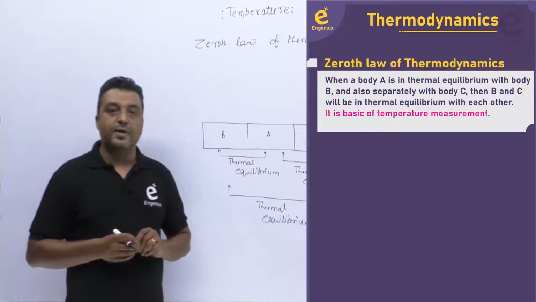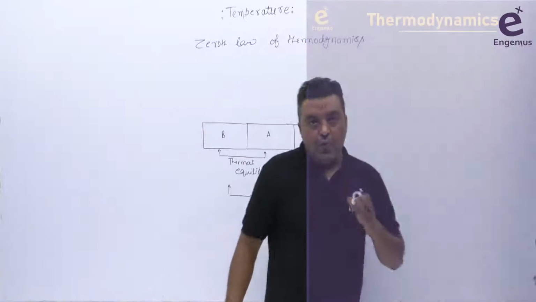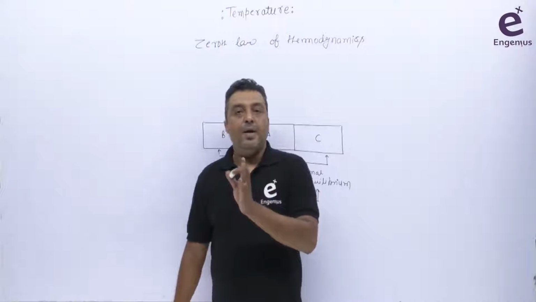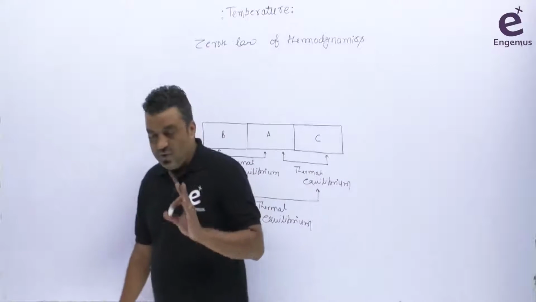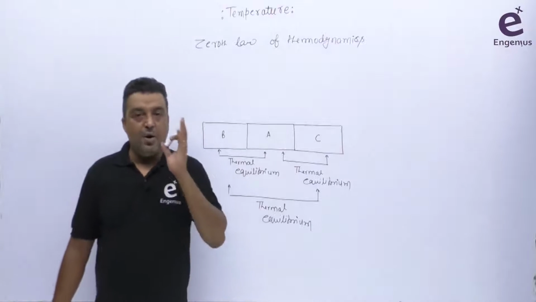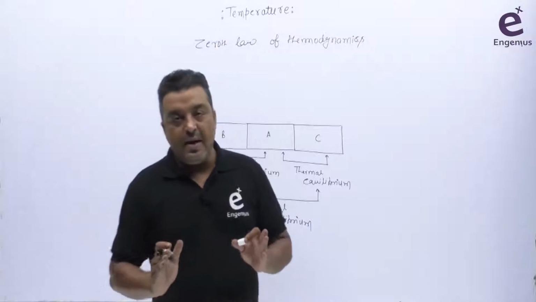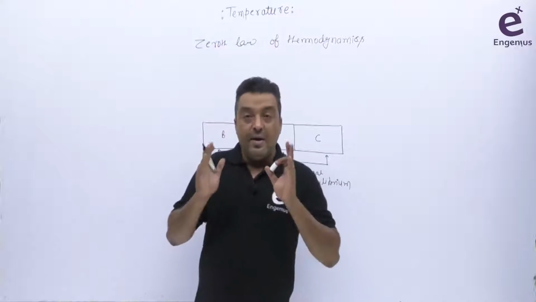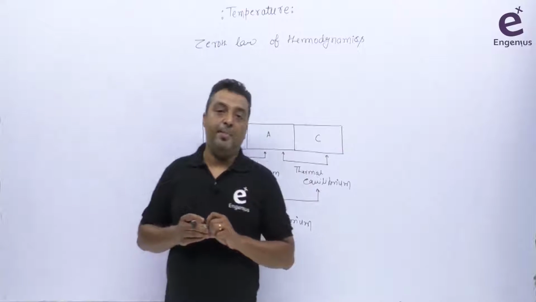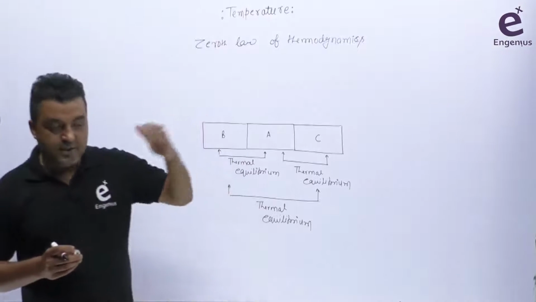So what is temperature? Temperature is the thermal property of matter which defines the thermal equilibrium. Okay, so we are not defining the temperature based on the heat because the temperature has its own identity. ठीक है, टेम्परेचर की अपनी एक आइडेंटिटी है. That's why there is a need of zeroth law of thermodynamics, even though the zeroth law came after the first and second law.